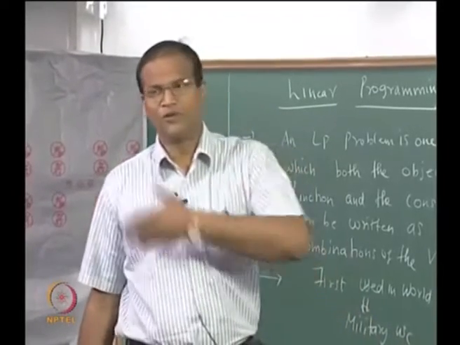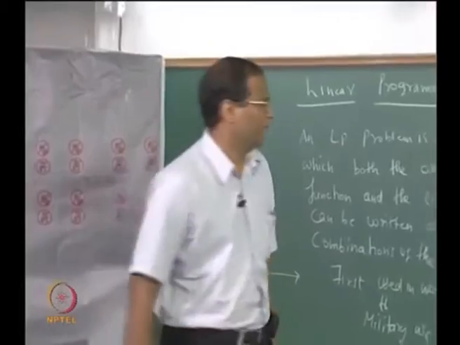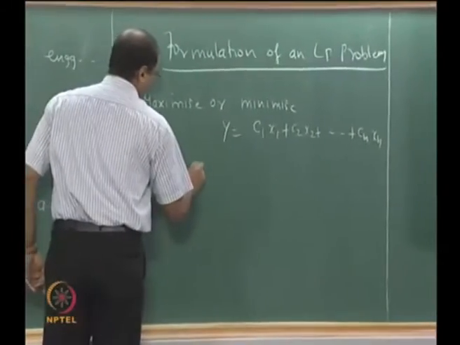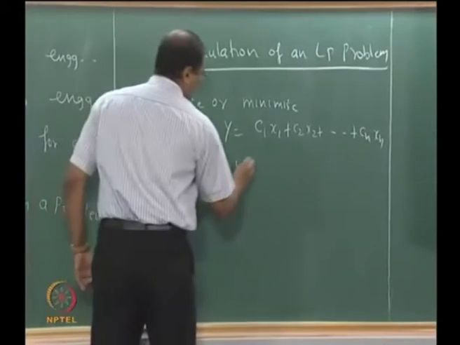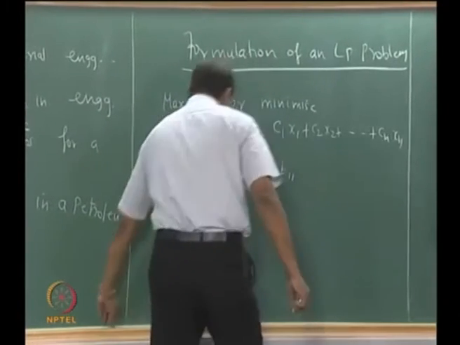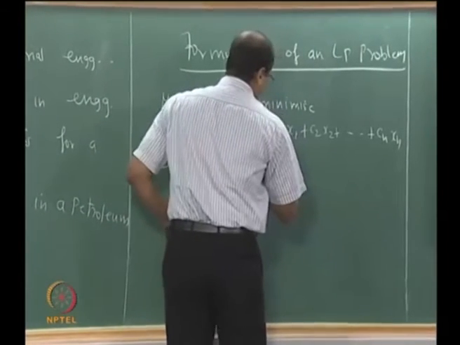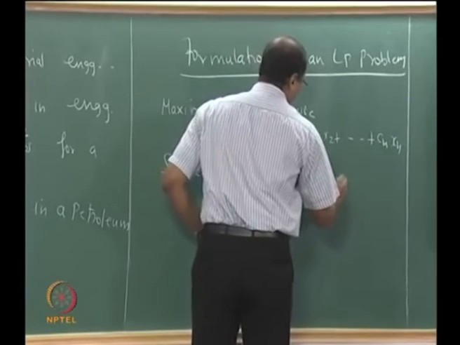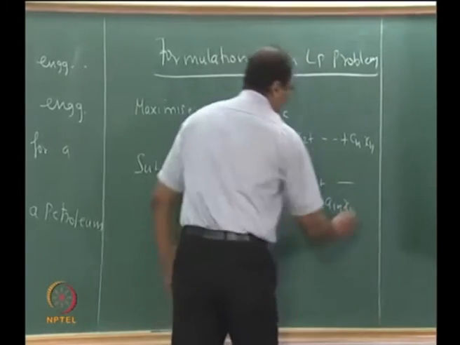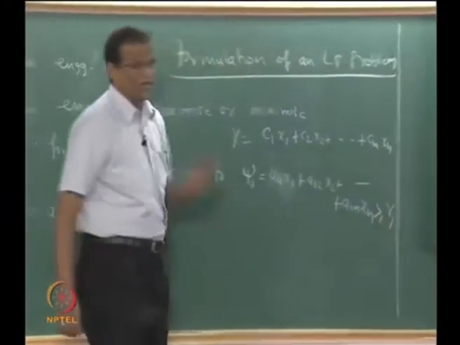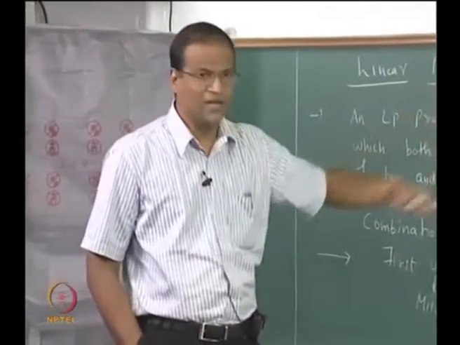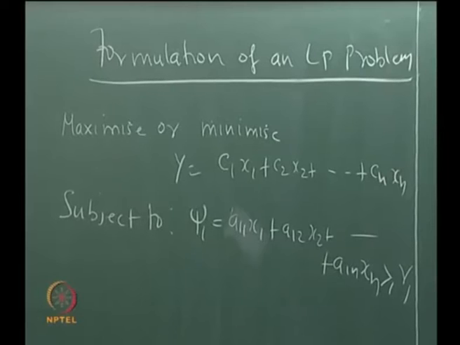Your objective function could be the minimization of cost or maximization of profit, of course subject to constraints. There are ψ1 equal to, shall we use A11 x1 and so on, is greater than or equal to some R1. Okay. Now some books will say that can be replaced as equality, and then you add additional variables, slack variables and so on.